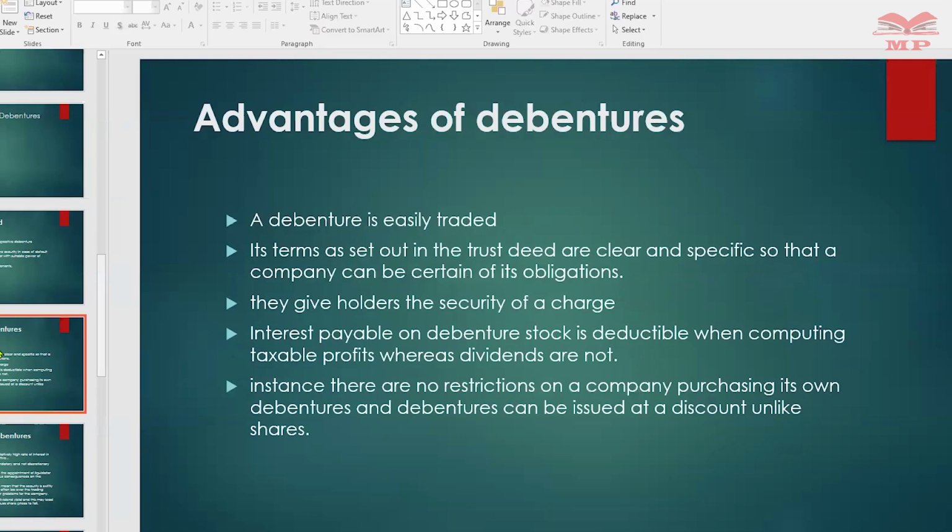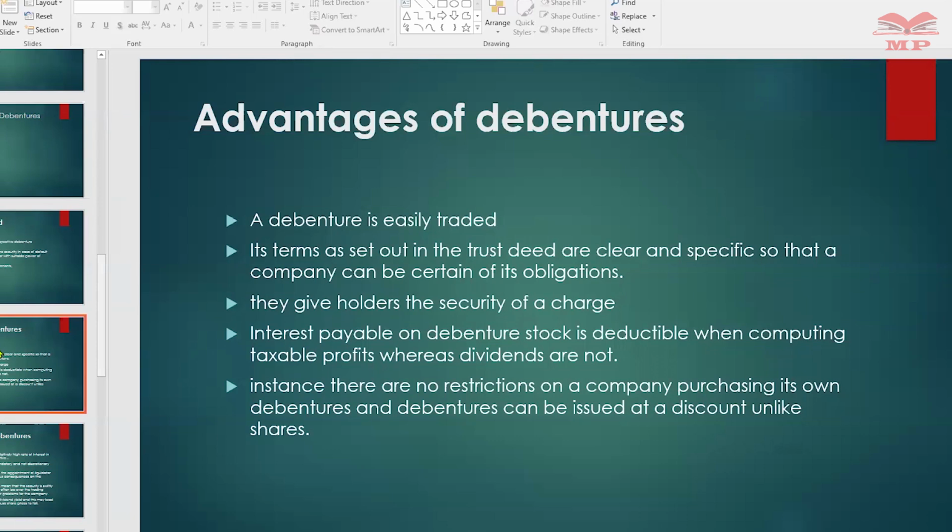Number two, the terms set out in the trust deed are clear and specific, so each party is certain of its obligations. The company must insure, the company must pay the interest on time, the company must make the principal payments. It makes it easy when you know what you're getting yourself into.